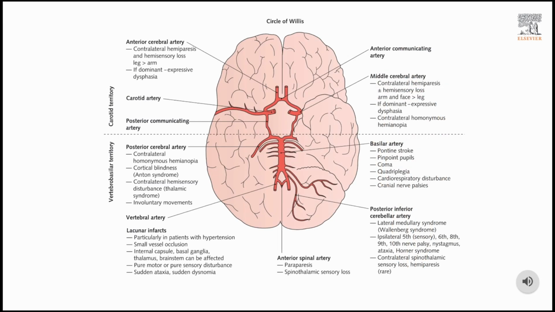This picture demonstrates the symptoms and signs associated with different strokes. On the picture, you can see the circle of Willis. This is a critical arterial network at the base of the brain. Different arteries supply specific brain regions, and infarcts lead to characteristic stroke symptoms. For example, an anterior cerebral artery infarct typically presents as contralateral leg weakness, typically more than the arm, and expressive dysphasia if the dominant hemisphere.